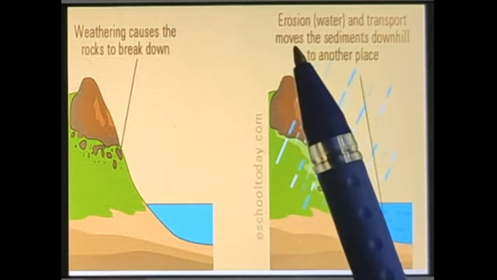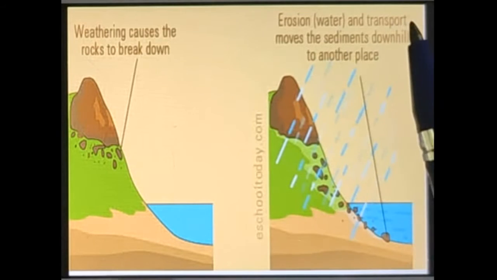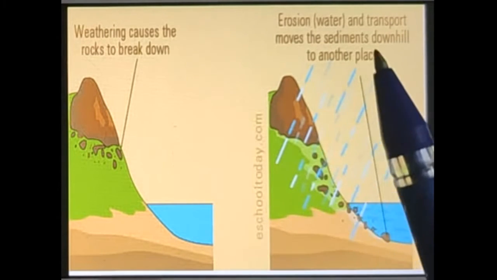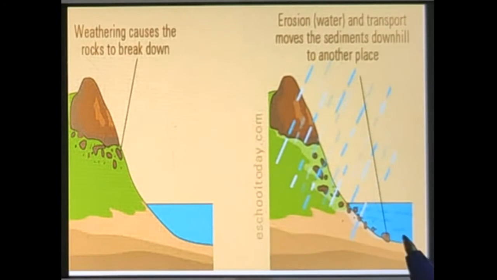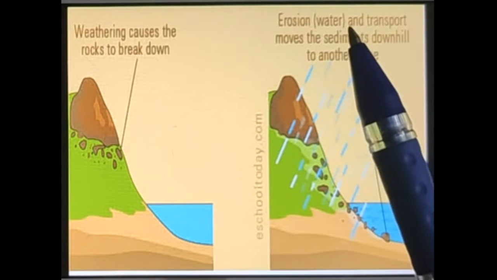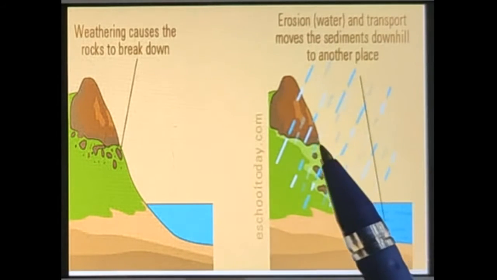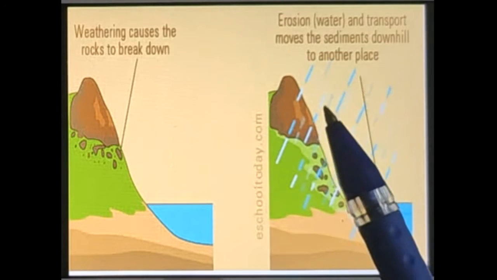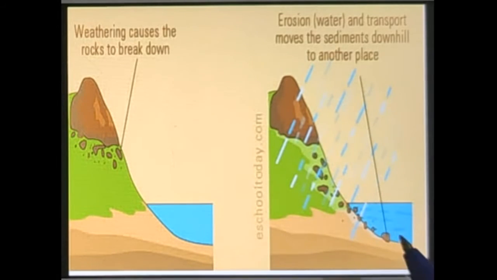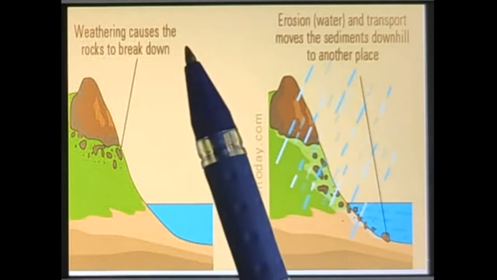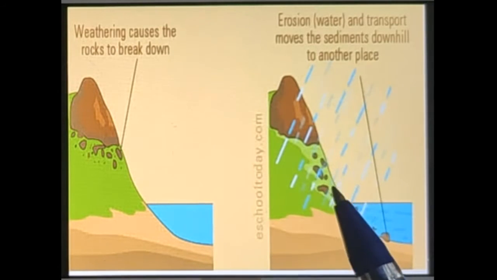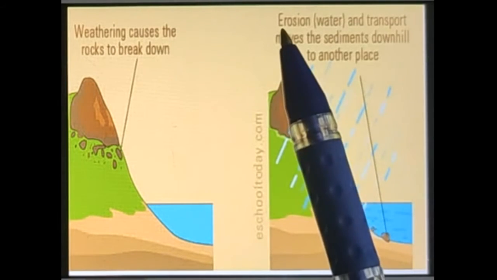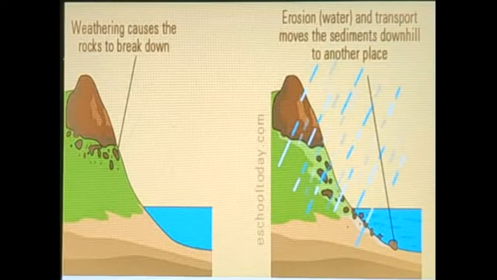Now erosion due to water or air transports this soil from one place, that is from the hill area to the plain side. Erosion due to water transports the sediments, meaning these broken pieces of rocks, from one place to another. Weathering causes the breakdown of rocks, and when the rocks are broken down into smaller pieces, these sediments are washed away by the process of erosion. Hope weathering and erosion are clear to you.